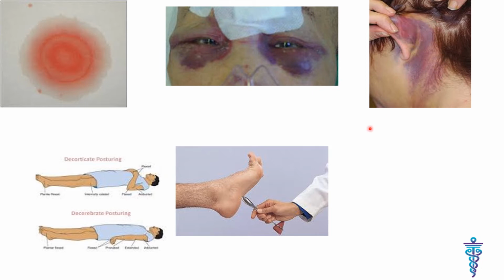The other signs present in the fourth figure are decorticate posturing and decerebrate posturing. In decorticate posturing, one or both elbows are flexed and one or both legs are extended. This posture occurs with injury to the cerebral cortex. In decerebrate posturing, one or both elbows are extended and one or both legs are also extended. This posture occurs with injury to the brainstem.